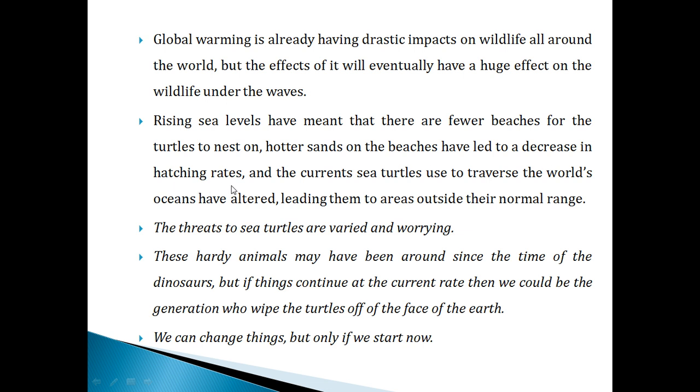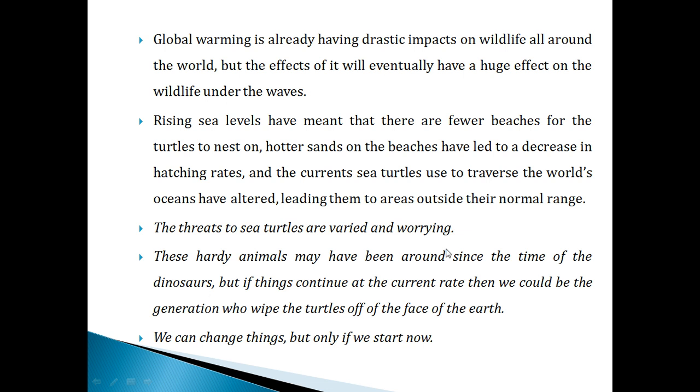If we keep on creating problems for the sea turtle, what will it do? Definitely the hatchling level will become very low. Then we won't be able to see the sea turtle alive. Oceans have altered, leading them to areas outside their normal range. The threats to sea turtles are varied and worrying. This pathetic condition creates worry, because people as well as animals are destroying the sea turtle's life.